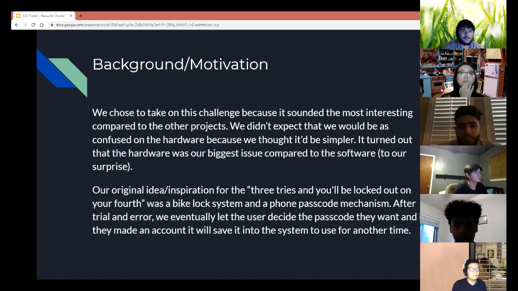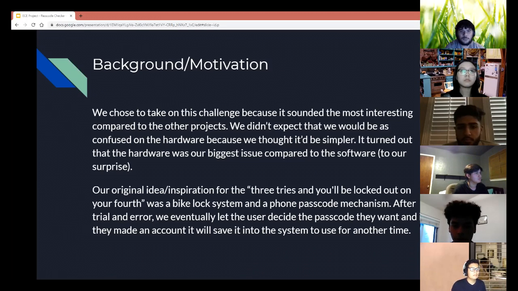We chose to take on this challenge because it sounded the most interesting compared to the other projects. We didn't expect that it would be as confusing as the hardware part because we thought it would be simpler. It turned out that the hardware part was our biggest issue compared to the software.